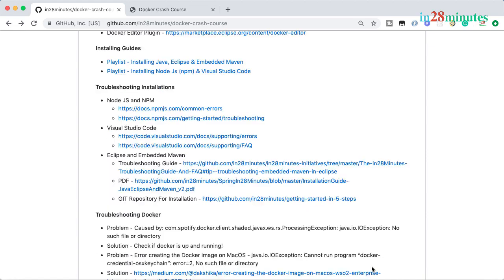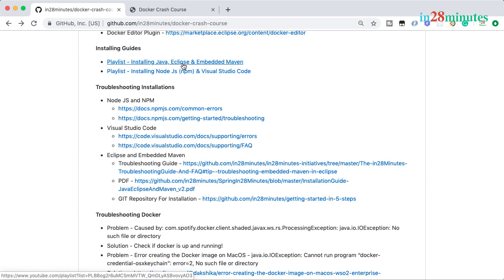Now, let's move on to the installation guide section. The installation guide section contains installation instructions for different tools that we would be using during the course. In the first sections of the course, we will be using Java, Eclipse, and Embedded Maven. So if you don't have Java or Eclipse installed, I would recommend you to follow the instructions in this specific video and install those tools.